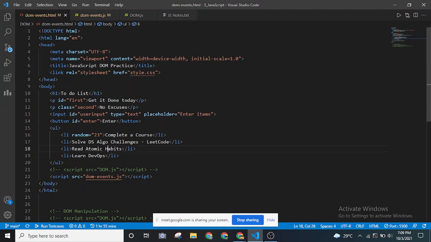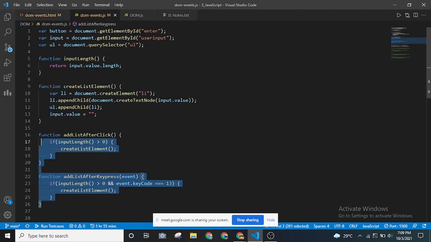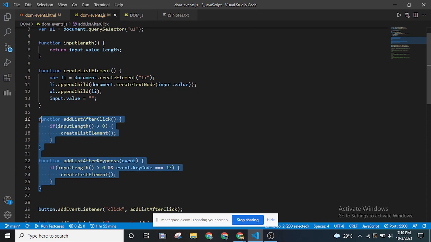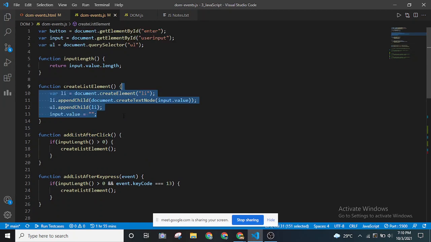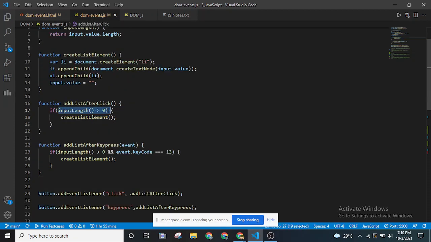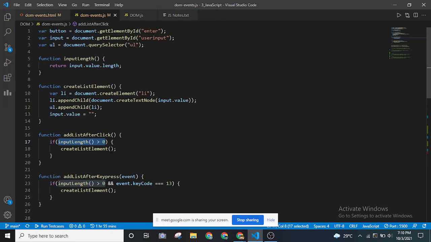After this, the other two functions that we have over here. This is nothing but the add list after click. Till now what we have created is the function to return the input length, to create a list item, append it to the list, and then reset it. What is happening in real time is that when the input length is greater than 0, as you can see, we are getting this input length and checking whether it is greater than 0. Only then is it going to create a list item.